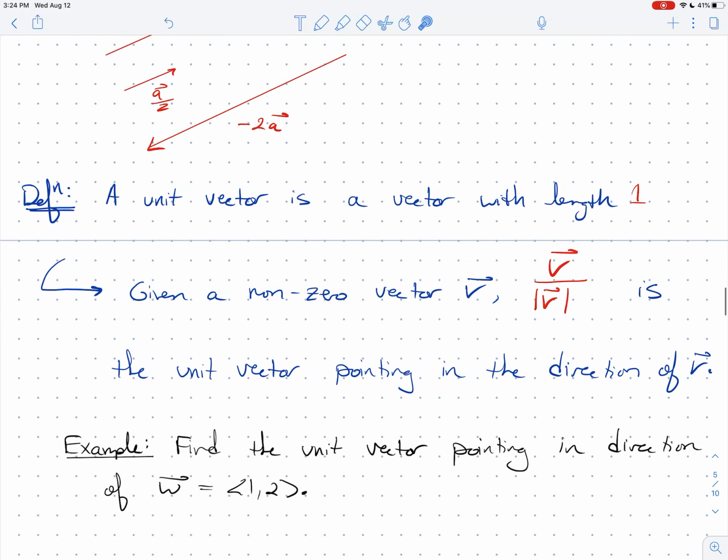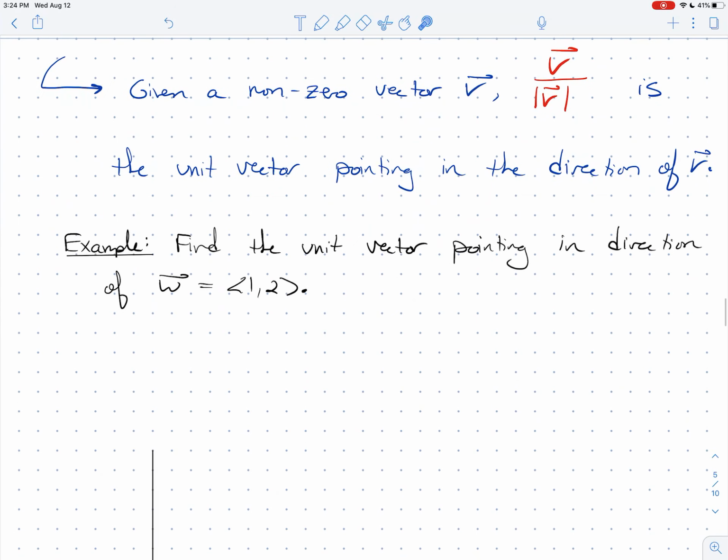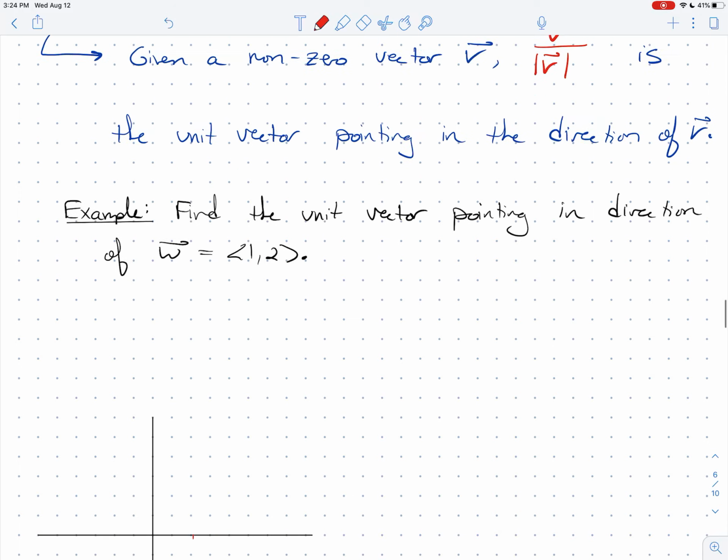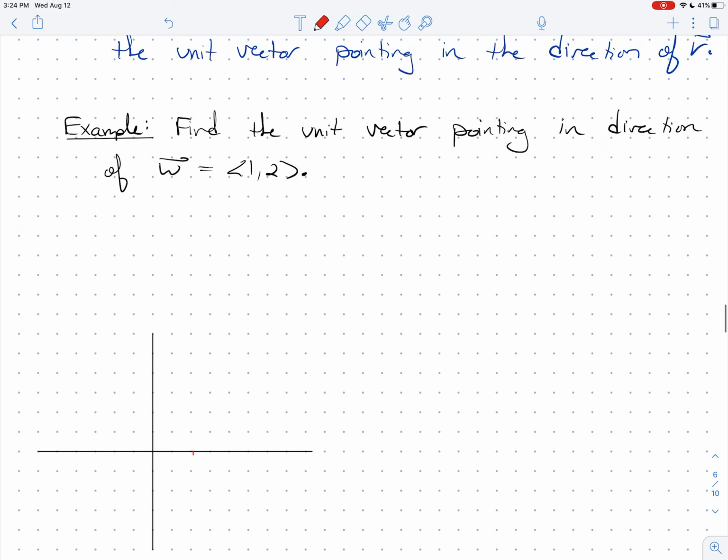So let's just figure this out with an example. So I want to find a unit vector pointing in the direction of this vector w. So let's just start by sketching w. So w, you're going to go from the origin out to 1 on the x-axis. I'm going to go every other dot here, if you can see the dots. So 1, 2, 3, 4. So we're going to be sitting up here. So 1 and then 2. So here is a sketch of the vector w.